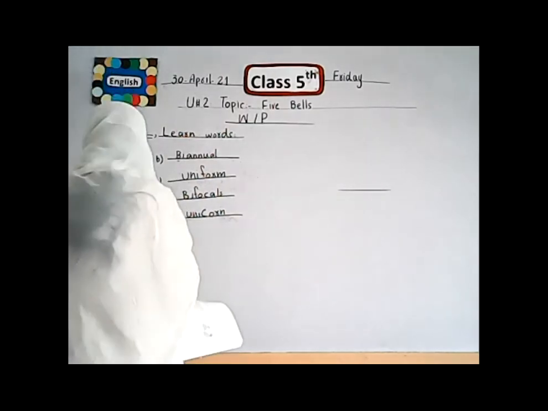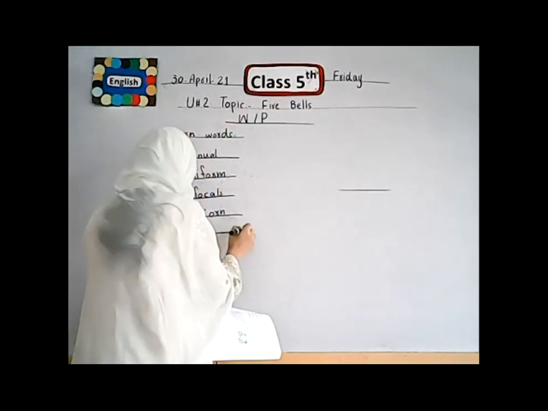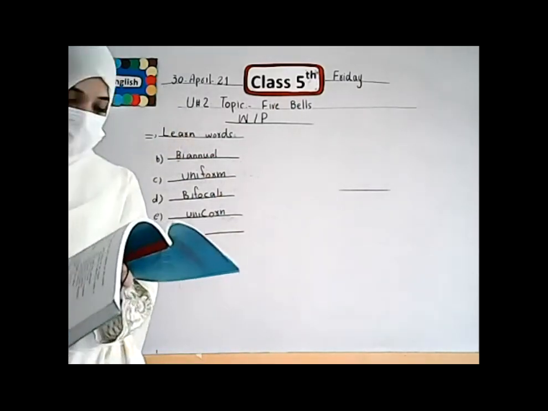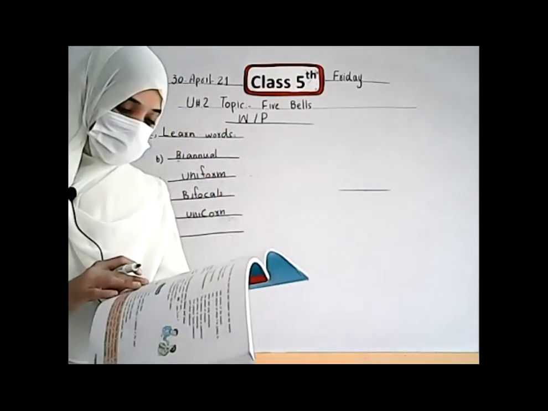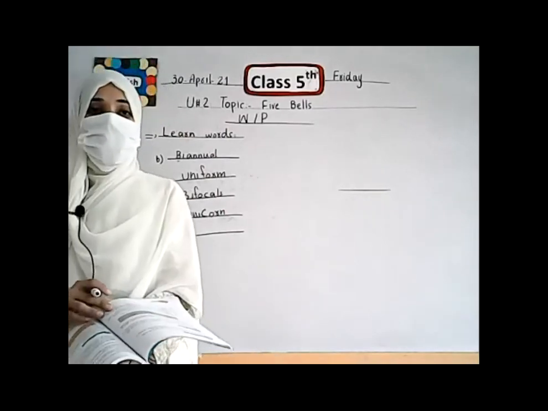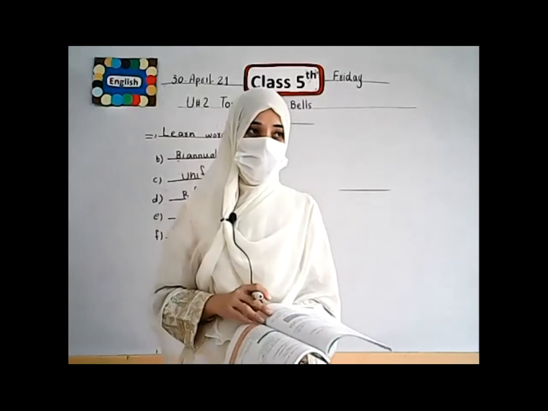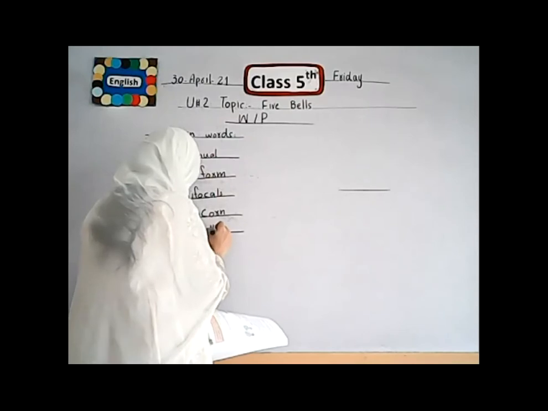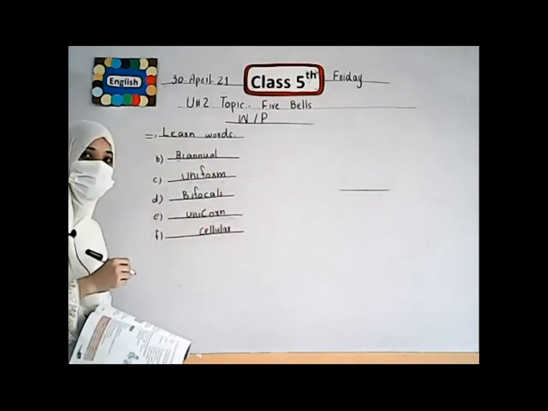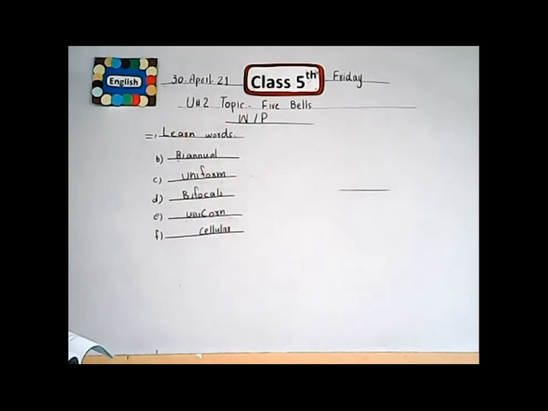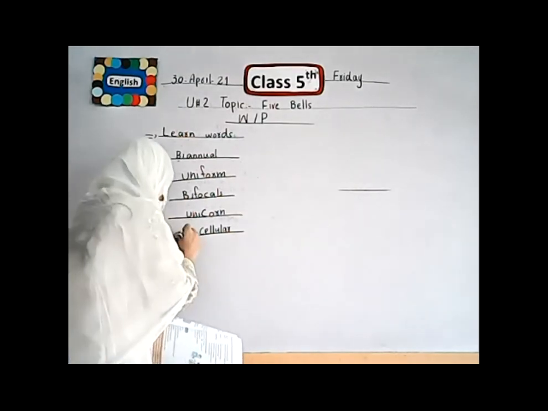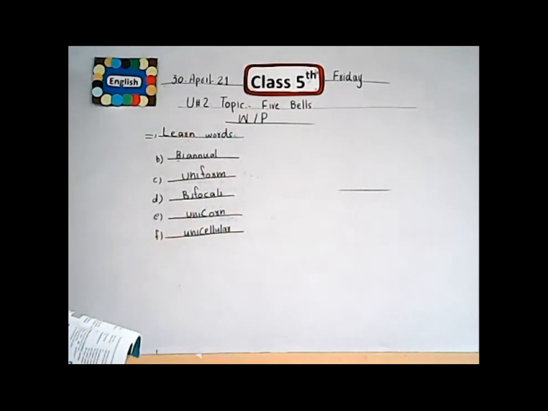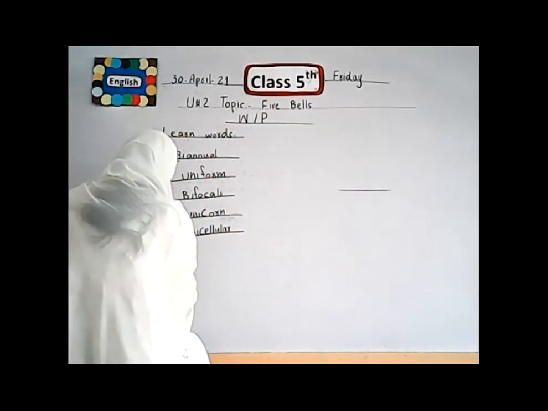Now come to the next one. A living thing with only one cell. All the living things that have only one cell. For cells, we use the word cellular. In this sentence, we talk about just one cell, so we use unicellular. Unicellular means one cell, a single cell. Now come to the next one.